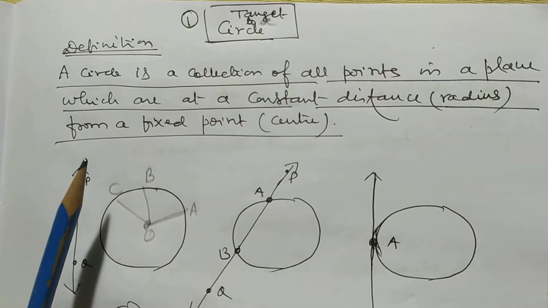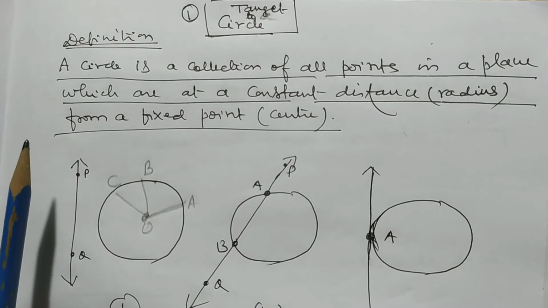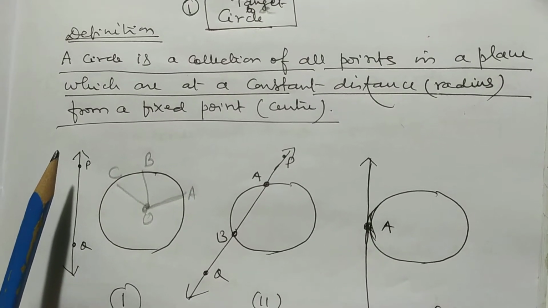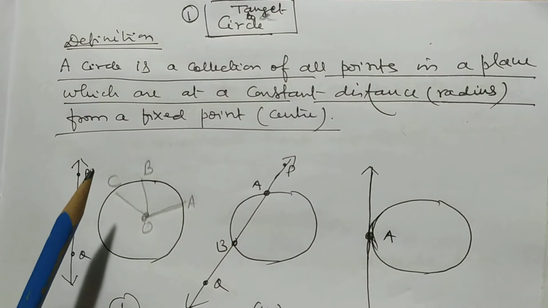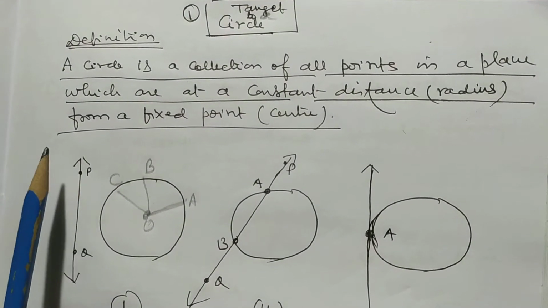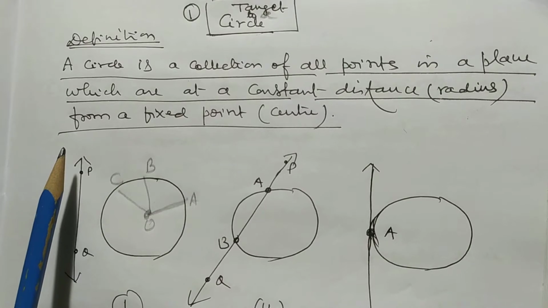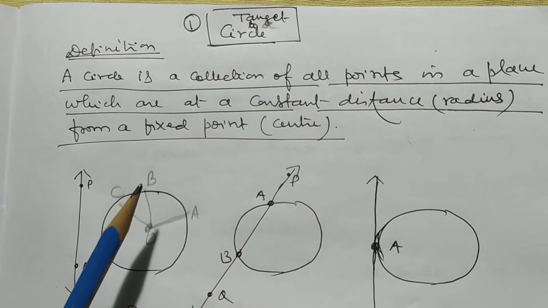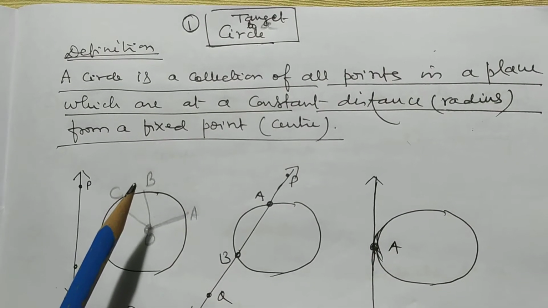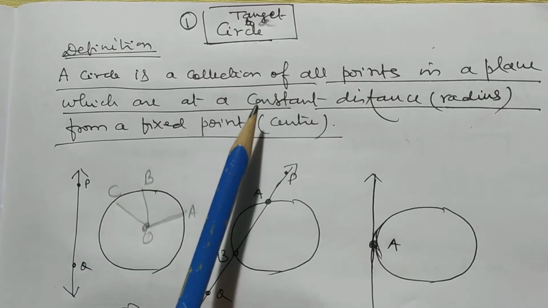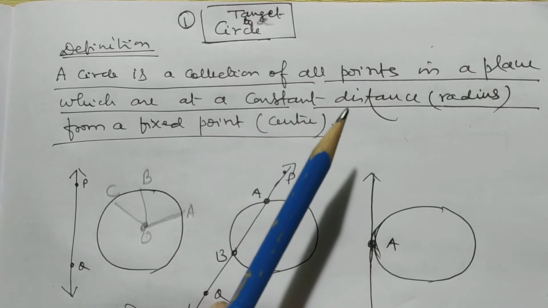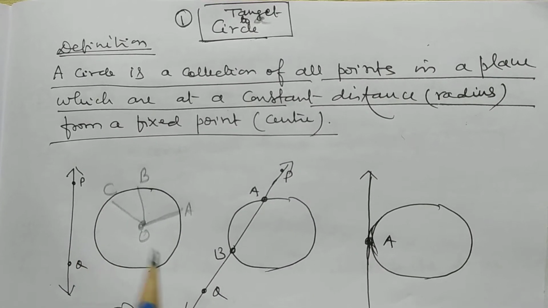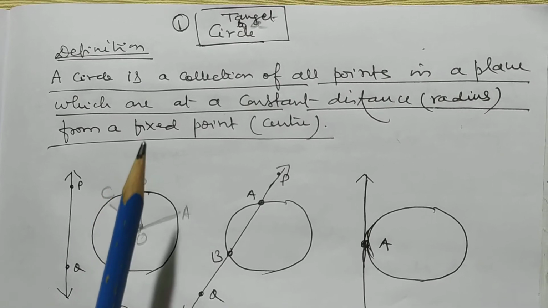My dear students, today I want to discuss most important topics of geometry, that is tangent to a circle. Now my dear student, in class 10 there are two chapters in geometry. One is triangle and other is tangent to a circle. Now you have to go through this tangent to a circle and try to understand all the important concepts about it. So before starting tangent to a circle, I want to discuss what is circle.